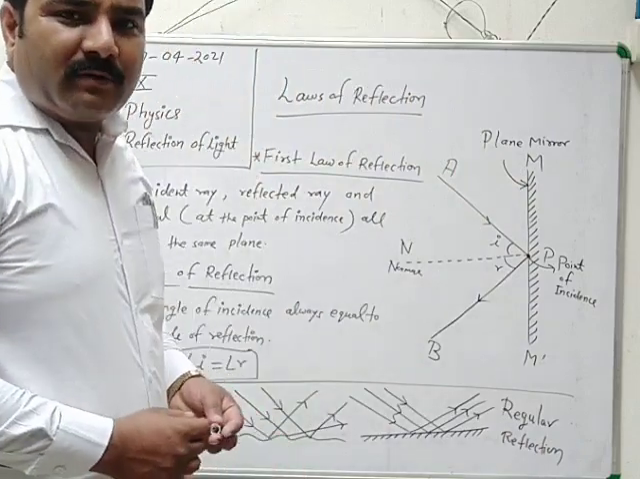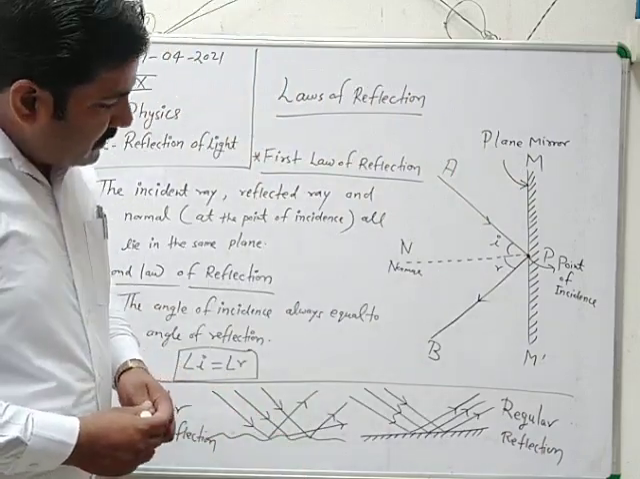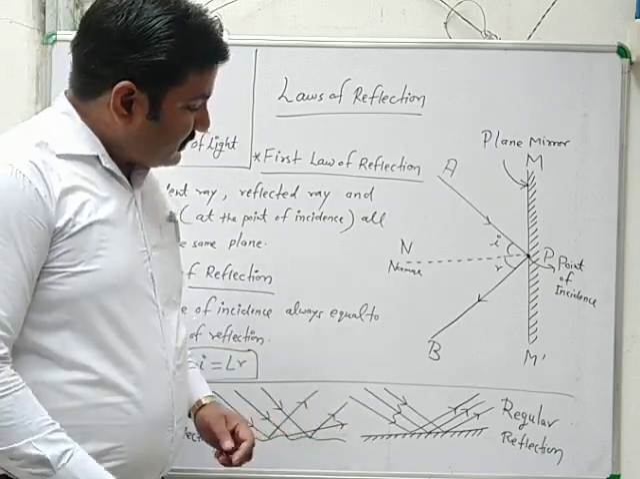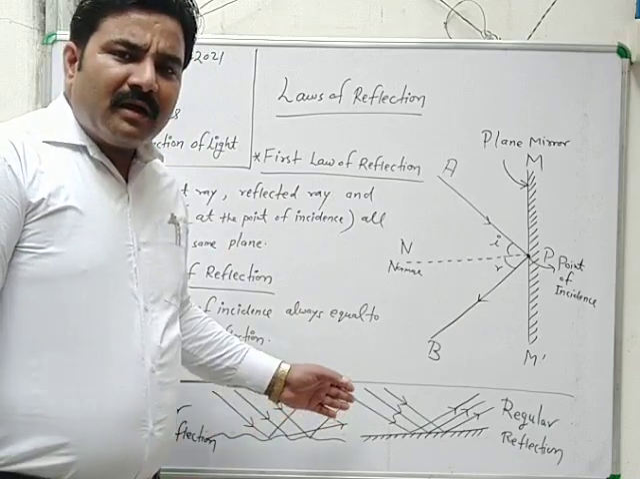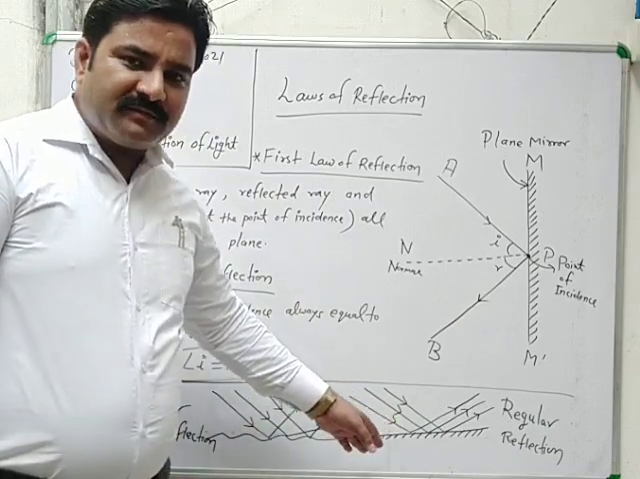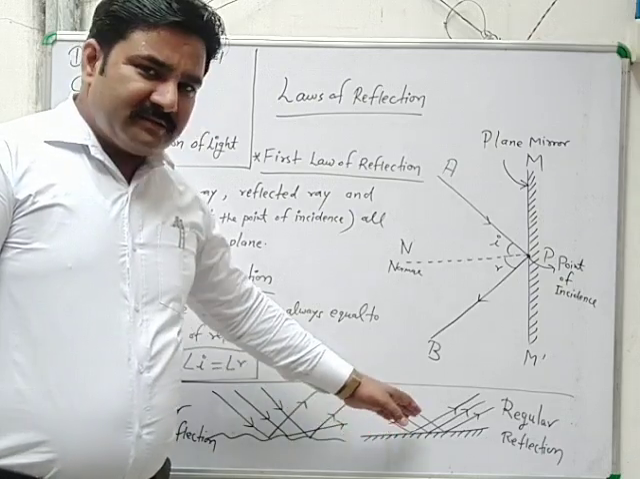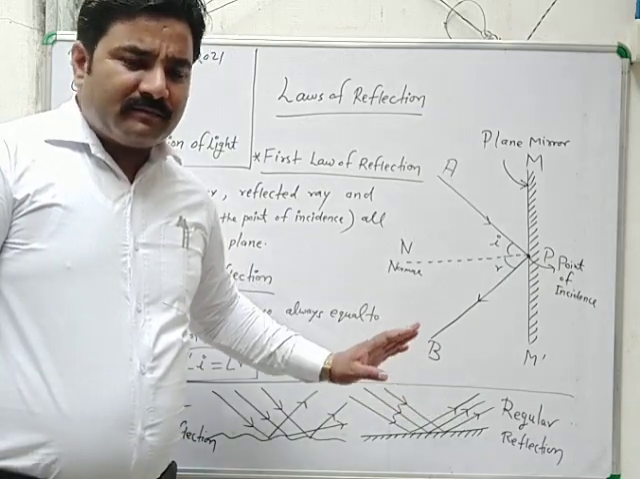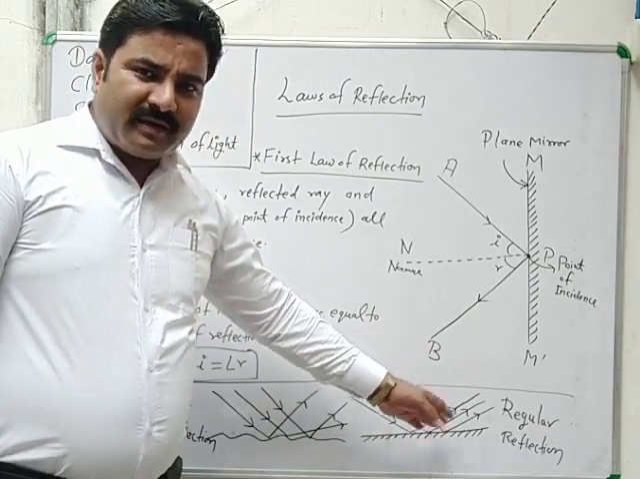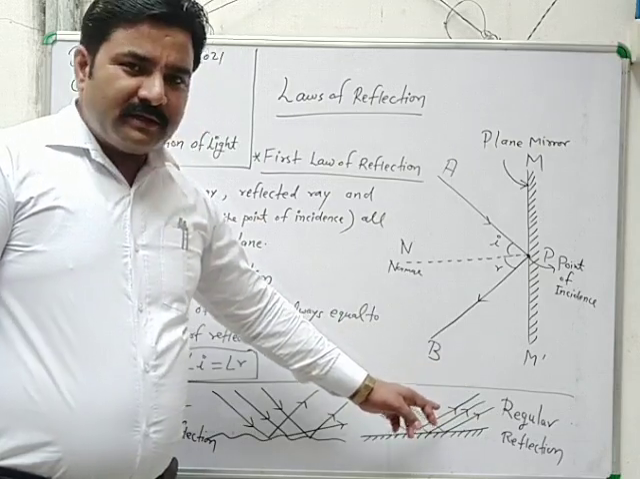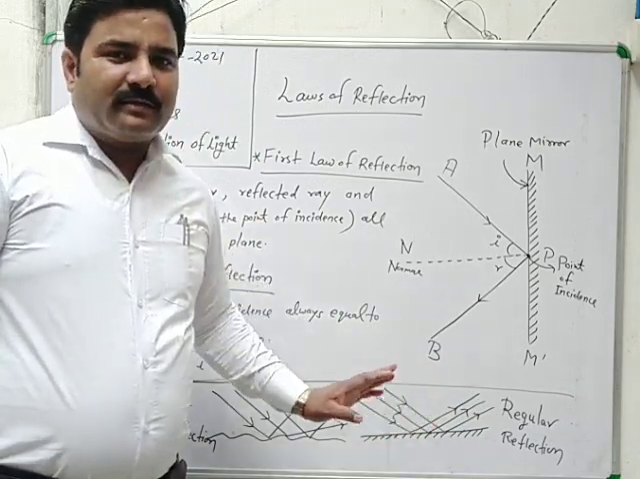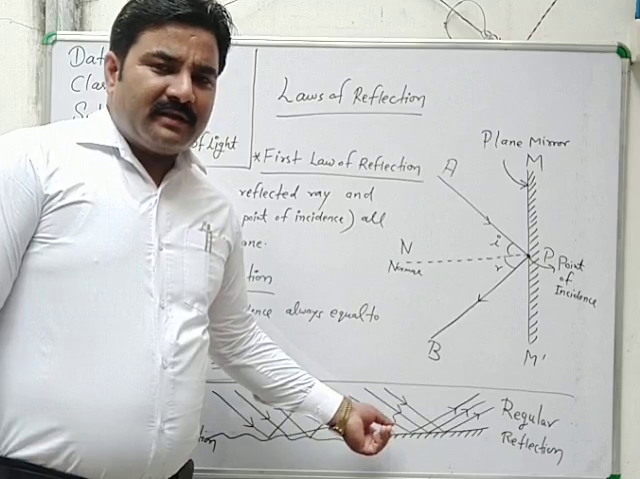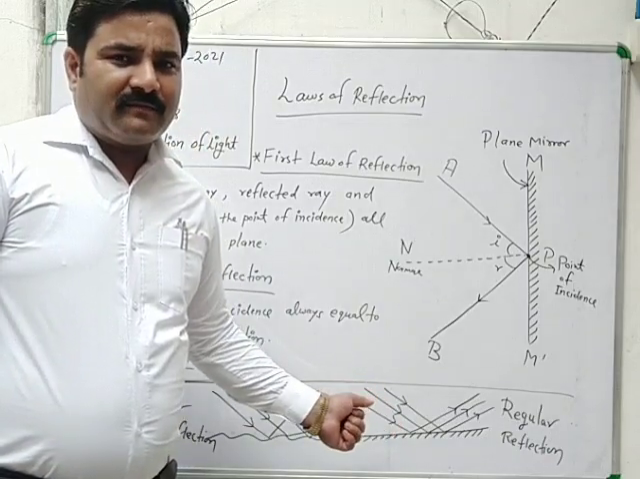Just listen again about regular and irregular. When the parallel incident rays come towards the surface, here the surface is a plane mirror, and then after reflection they are also reflected in a parallel way. Here after reflection, they are parallel to each other. It means this reflection is regular. It means at each point of incidence, the angle of incidence is equal to the angle of reflection for each pair.